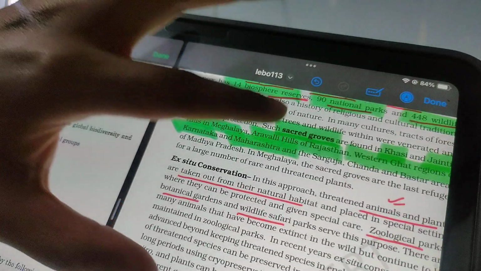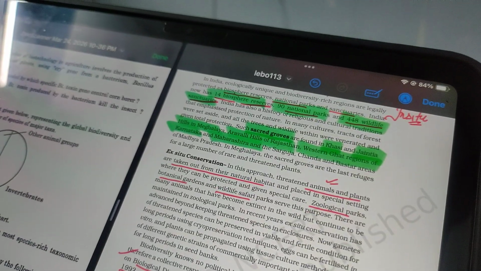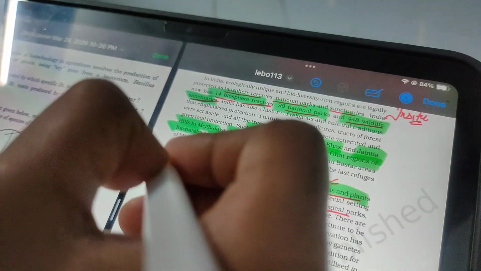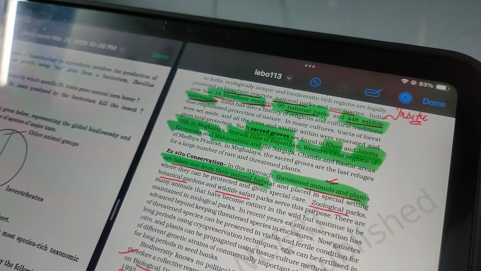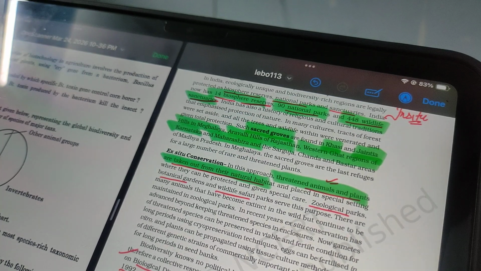Okay, now we come to ex situ conservation. Ex situ conservation is basically the protection of threatened animals and plants when they are taken out from their natural habitat. In situ, we protect the animals and plants in their natural habitat. However, in ex situ conservation, we take the plants and animals from their natural habitat to another region where they are protected.